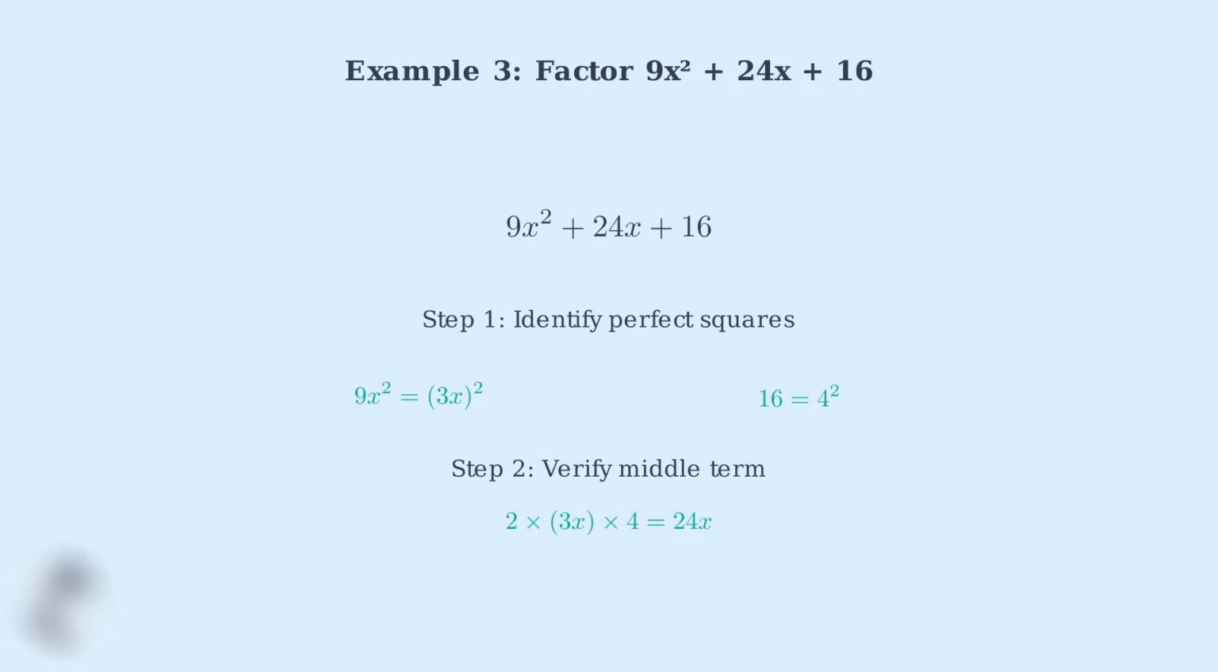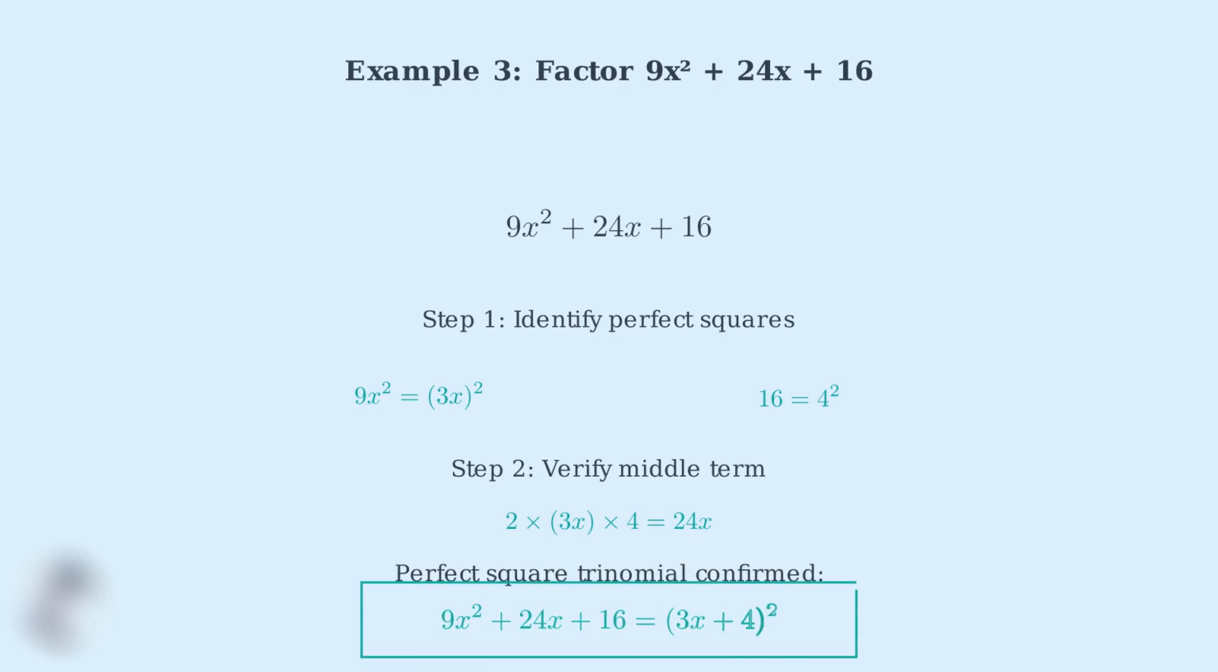2 times 3x times 4 equals 24x, which matches our middle term perfectly. This confirms it's a perfect square trinomial. Therefore, 9x squared plus 24x plus 16 factors as (3x plus 4) squared.